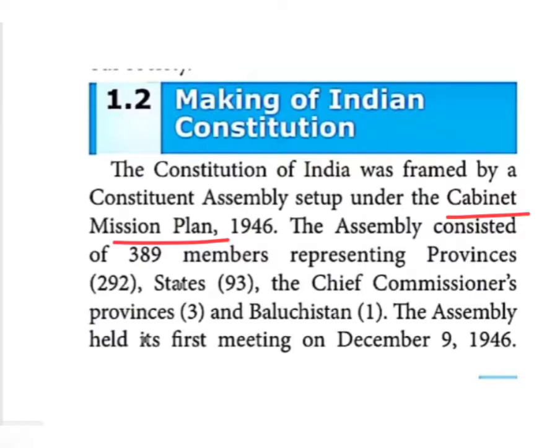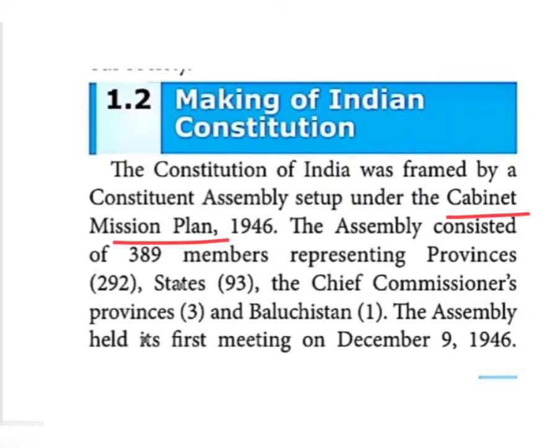The three-person committee recommended setting up the Constituent Assembly to draw up the future constitution of India.